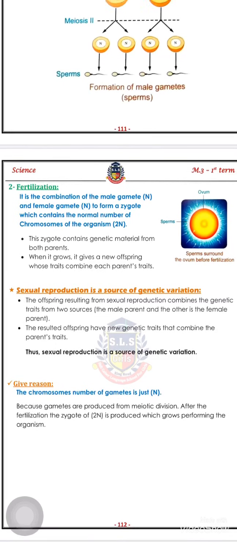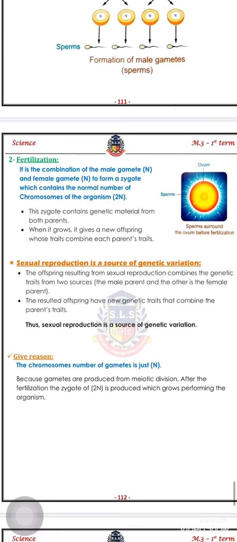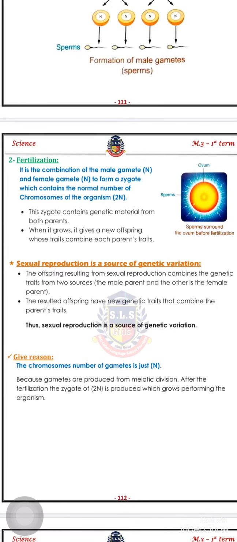So this zygote contains genetic material from both parents. When it grows, it gives a new offspring whose traits combine each parent's traits. As we know, in sexual reproduction we have 2 processes: formation of gametes, then fertilization. Fertilization is the combination between the female gamete and the male gamete to form a zygote. The zygote contains the number of chromosomes of the original parent, mother or father. It contains 2n, okay? And it contains genetic material from both parents.